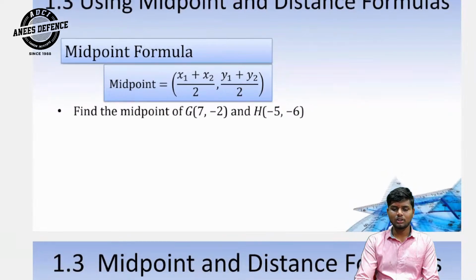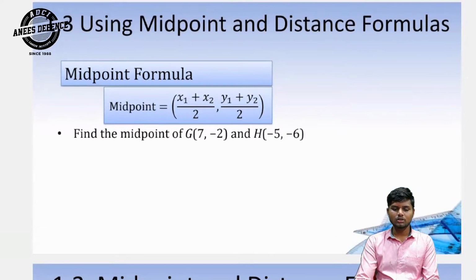And next, using midpoint and distance formulas. Midpoint formula: midpoint is equal to x1 plus x2 upon 2, and y1 plus y2 upon 2. Find the midpoint of G at (7, minus 2) and H at (minus 5, minus 6).